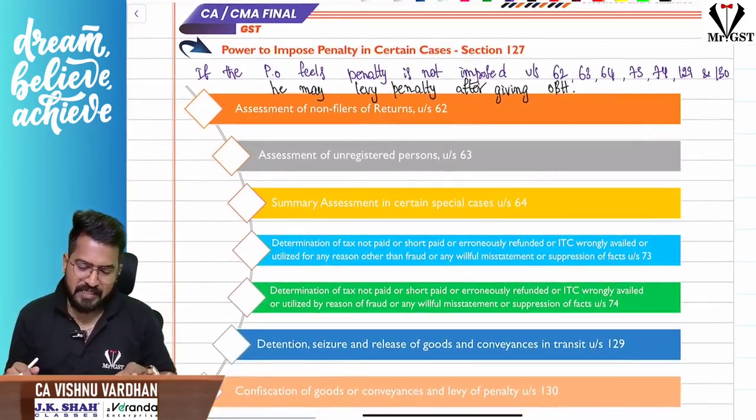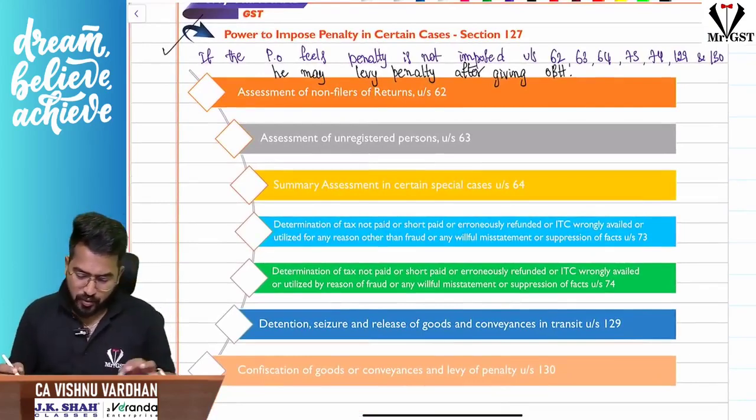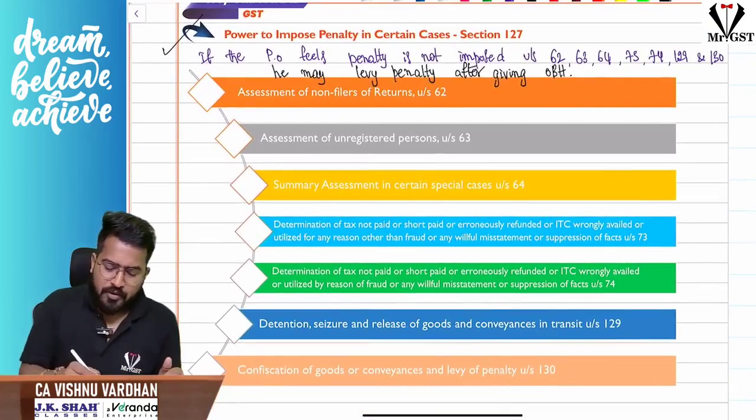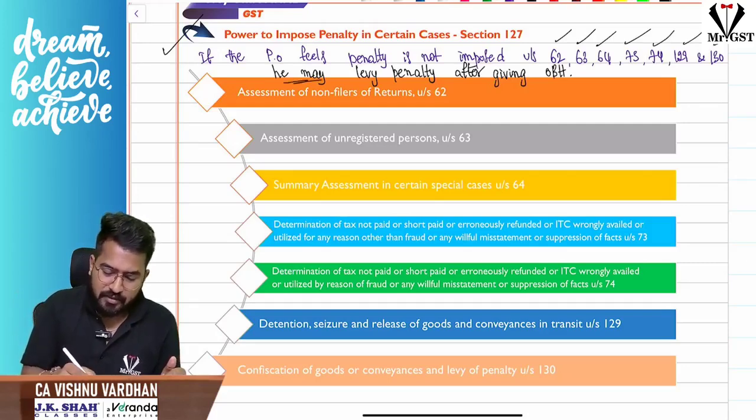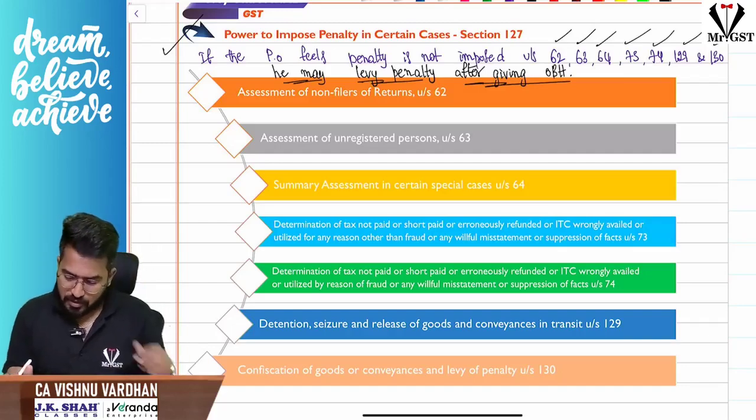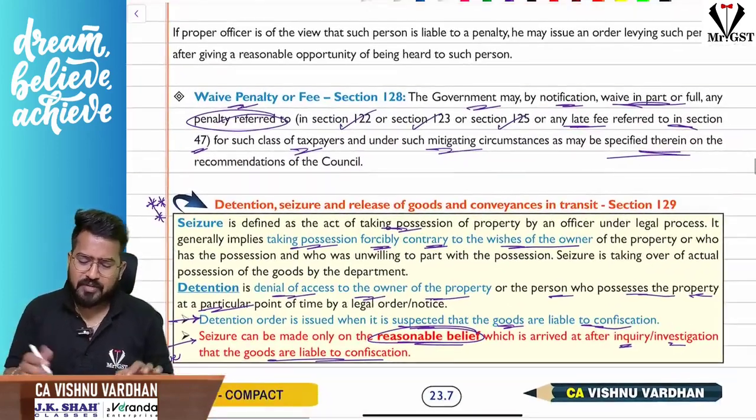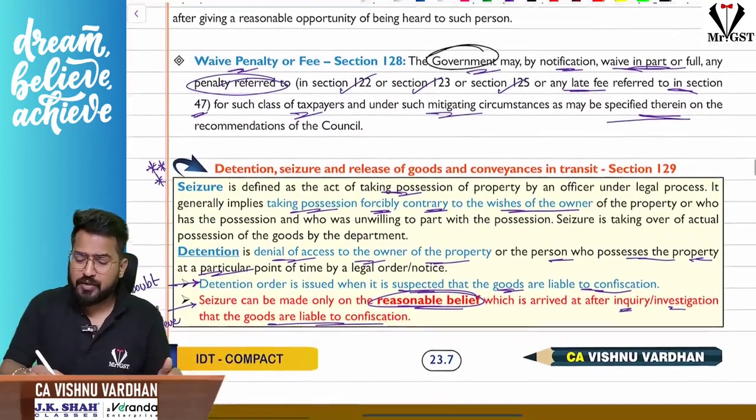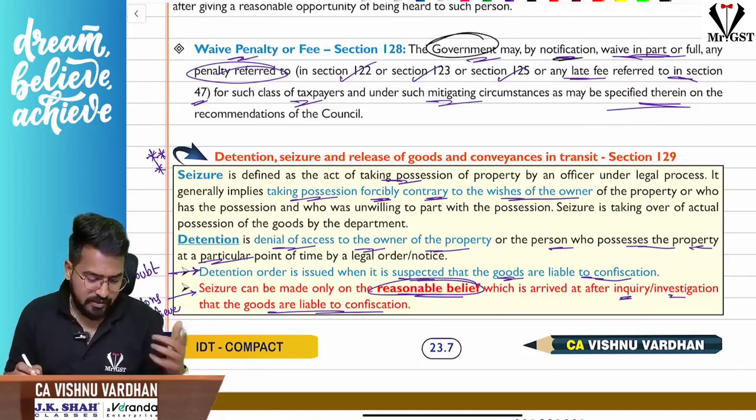Next, power to impose penalty in certain cases in section 127. This you can just go through. If the proper officer feels a penalty is not imposed under section 62, 63, 64, 73, 74, 129, 130, he may levy penalty after giving opportunity of being heard. I give the section details also there, just go through that. And when the government wants to waive the penalties, by notification they can waive the penalties, either fully or partly. That is up to their will and wish.